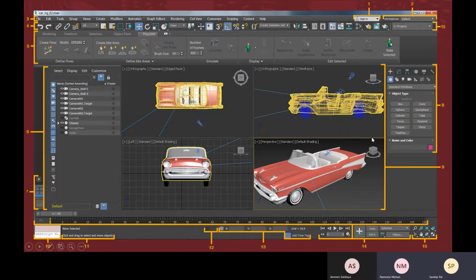Yes, it is different. 3ds Max is basically developed by Autodesk, and the 3ds, that is for DOS platform.